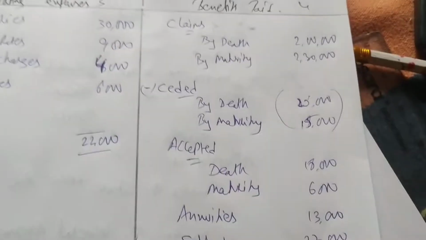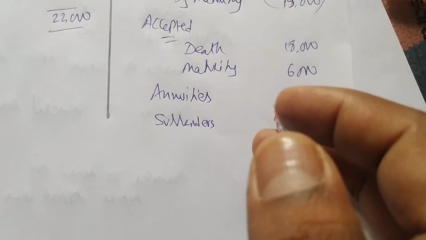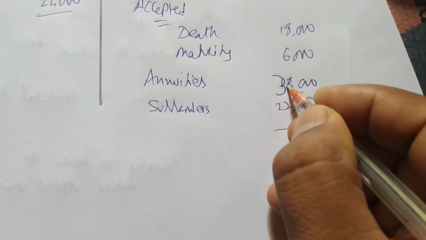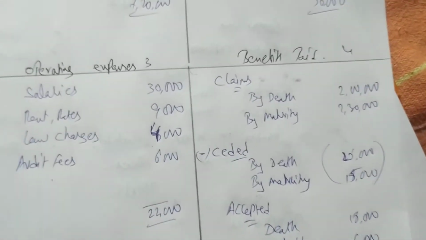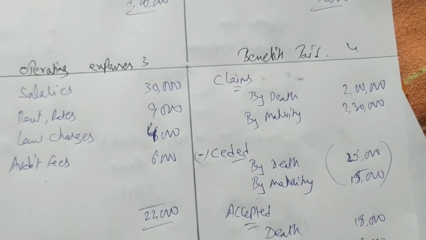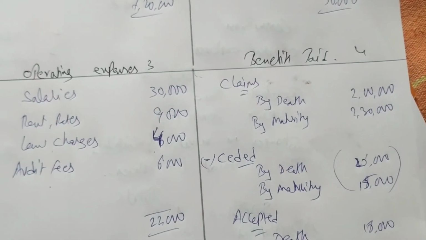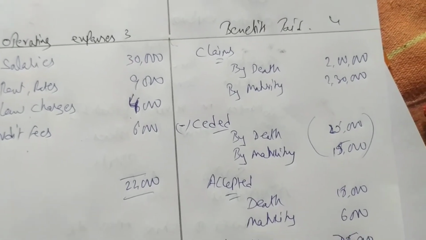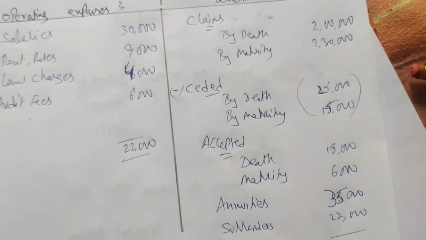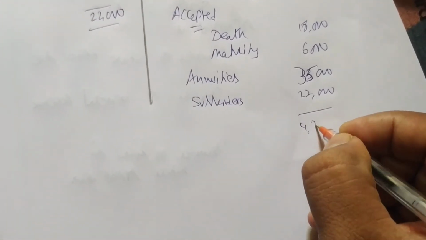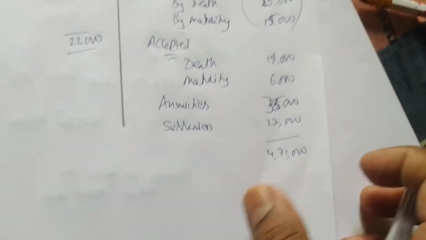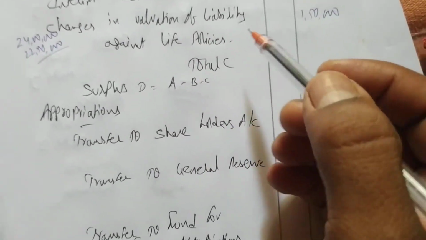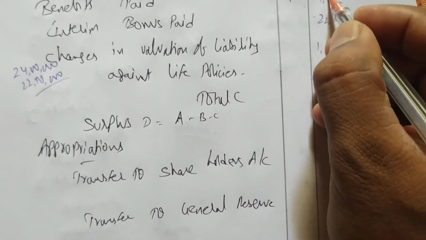So this is a small correction. We are having 35,000, sorry, 35,000 we are having, and now we'll do 2 lakhs plus 2 lakh 30 minus 25 minus 15 plus 18,000 plus 6,000 plus 35,000 plus 22,000. 4,71,000 as benefits paid total. So there were some correction mistakes, don't do that in the exam. So we are getting here benefits paid 4,71,000.